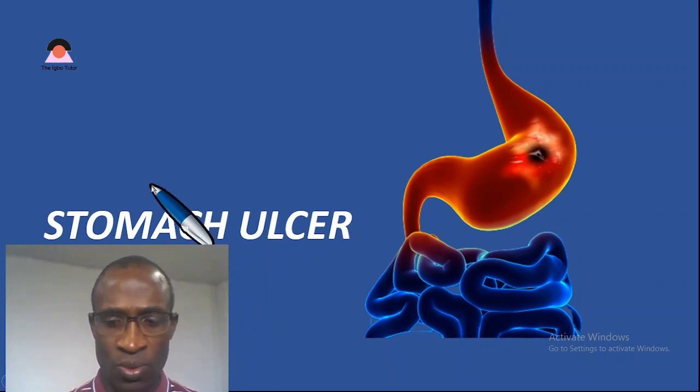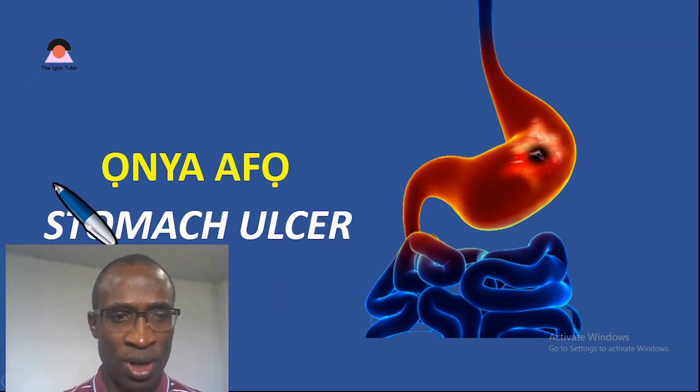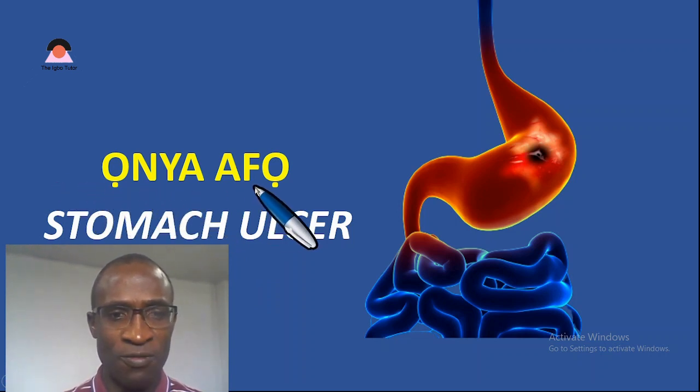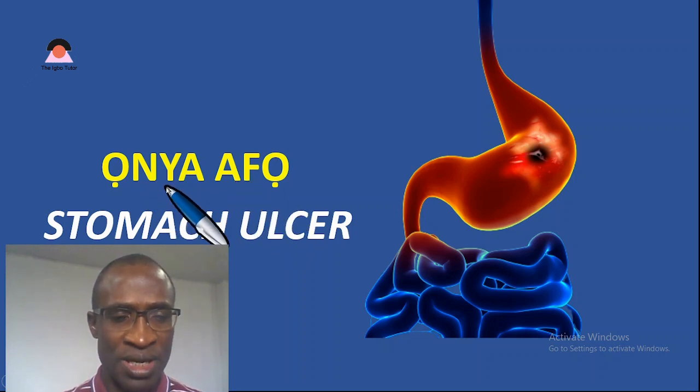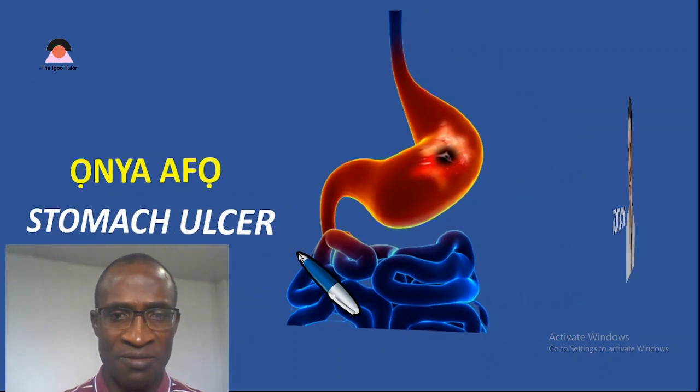Now we move to stomach ulcer. What is that in Igbo language? We call it onya afo. Onya is wound. Afo is stomach. So wound in the belly is onya afo, stomach ulcer. That is our name for it.